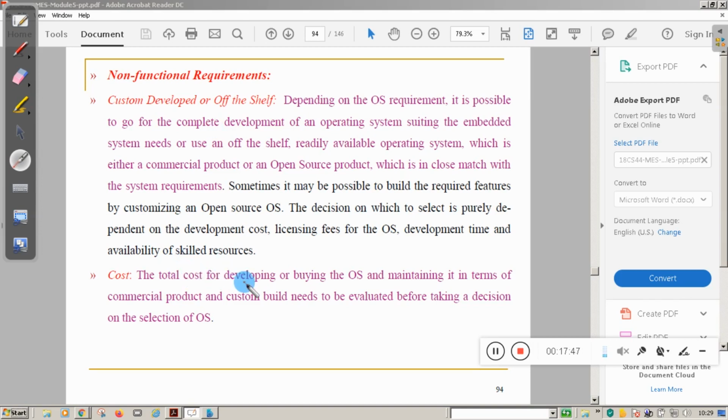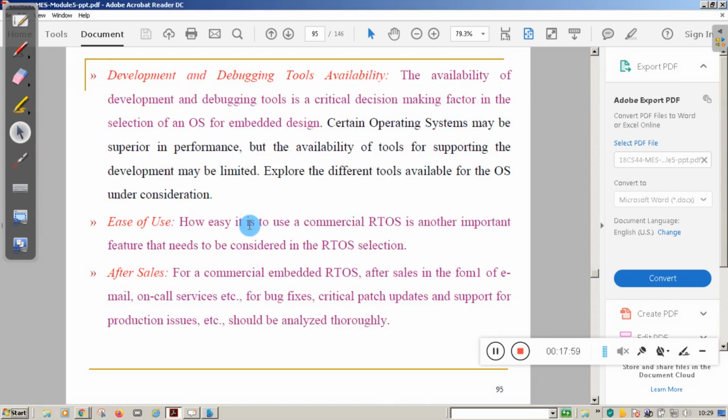Then cost. The cost for developing and buying the operating system and maintaining it, in terms of a commercial product and a custom build, needs to be evaluated before taking the decision. Then development and debugging tools availability. You need to check the availability of development and debugging tools; it is a critical decision making factor. Once you develop the real-time operating system or embedded firmware, at a later stage certain issues will come. All these issues need to be addressed with proper debugging tools and development tools.